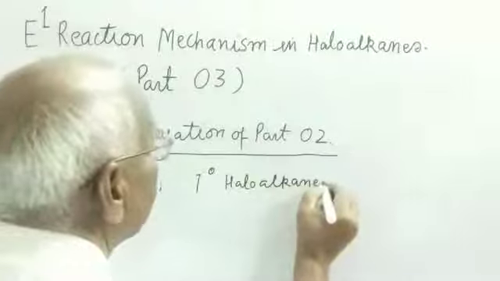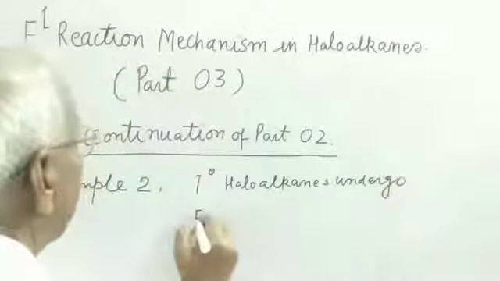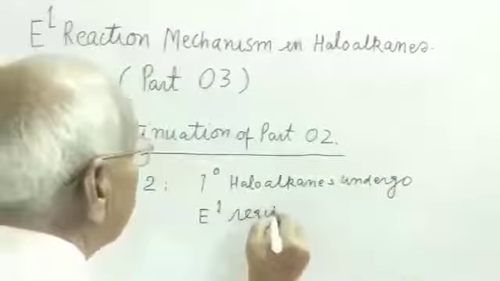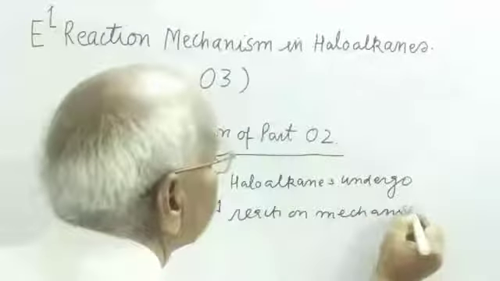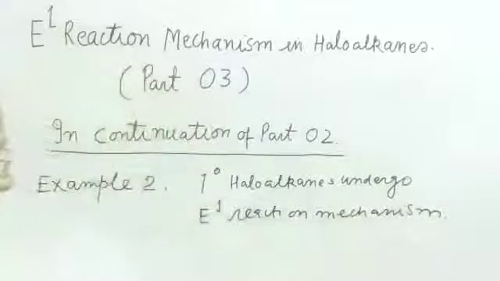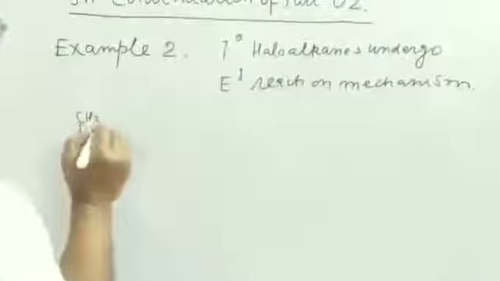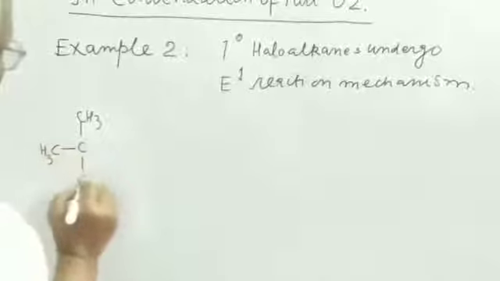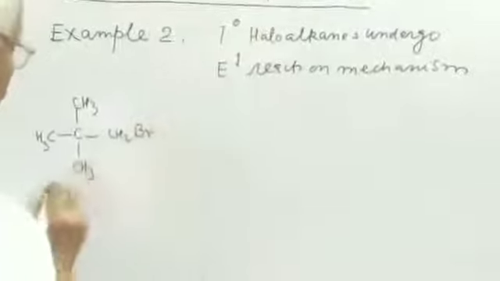1 degree haloalkanes undergo SN2 reaction mechanism. But those 1 degree haloalkanes which contain 3 degree or 4 degree carbon branching, for example, this is neopentyl bromide, this is 4 degree carbon branching,